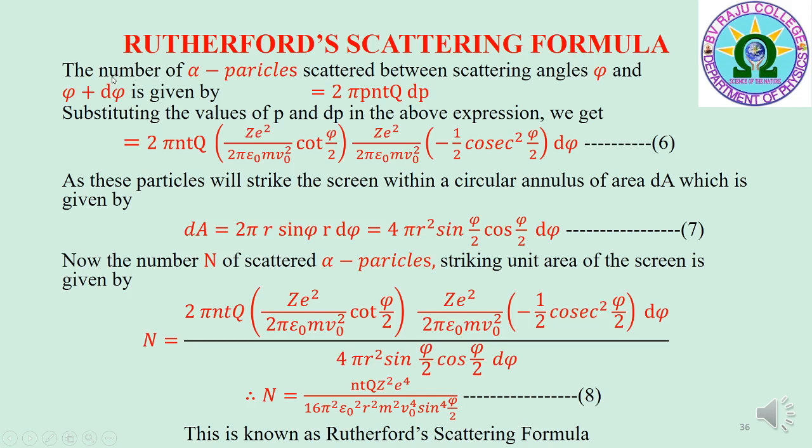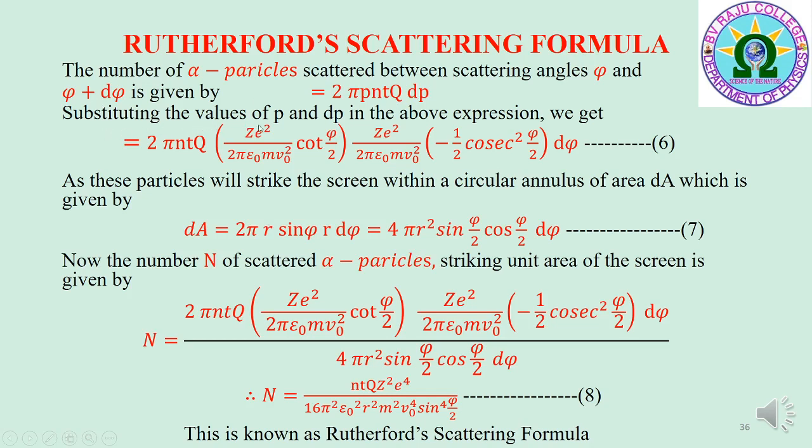The number of alpha particles scattered between scattering angles phi and phi plus d phi is given by 2 pi p n t q dp. In this expression, p is impact parameter, n is the number of atoms per unit volume of the scatterer, and t is the thickness of the scatterer. Q is the total number of alpha particles that strike unit area of the scatterer.